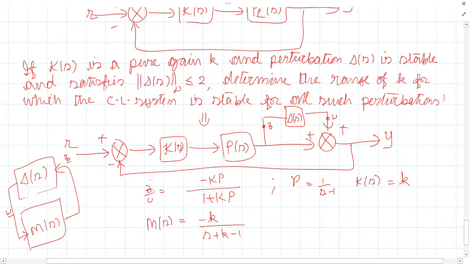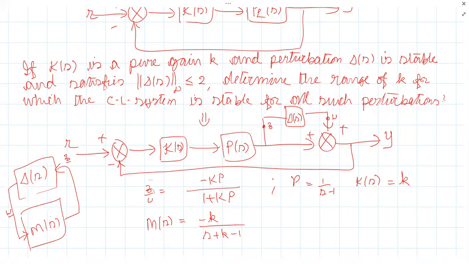Z by W, that is the transfer function, output to input. That is what's called the transfer function, right? Ratio of Laplace transform of output to Laplace transform of input. So Z is the output from M of S, W is the input to M of S. So Z by W is the nominal plant M of S. So your M of S is minus K by S plus K minus 1.